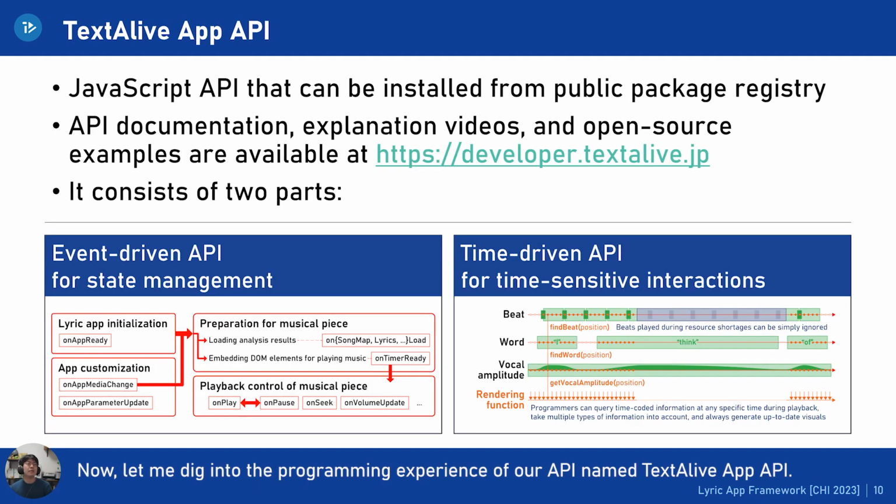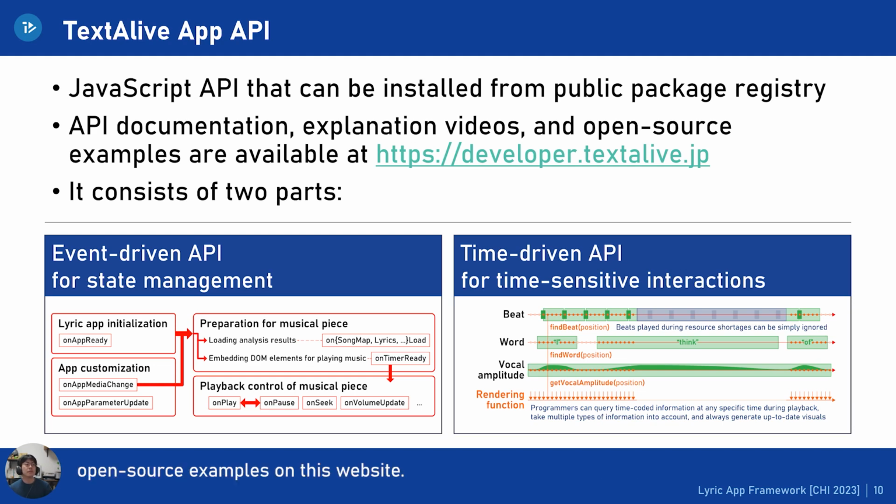Now, let me dig into the programming experience of an API named TextAlive App API. It is publicly available with API documentation, explanation videos, and open source examples on this website. It can be divided into 2 parts, which I will introduce one by one.